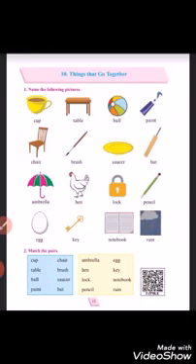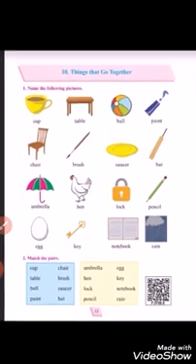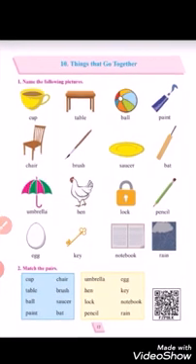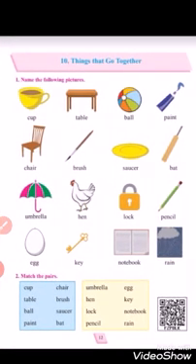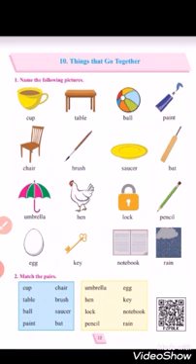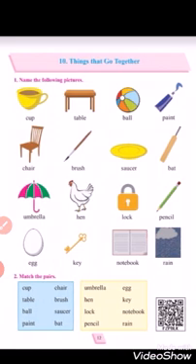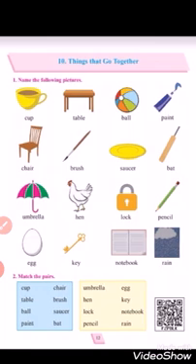Now children, let's begin with the new topic. Page number 12. Topic number 10. Things that go together. Children, look at this picture. Number 1. Name the following picture. Look at the first one. What is this picture of? Yes, the picture is of a cup. We use the cup to have tea.